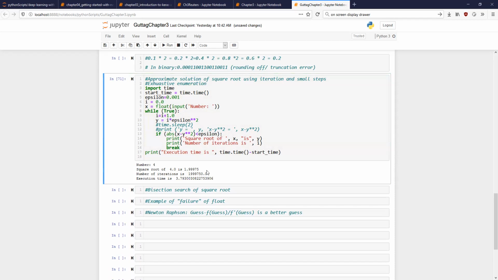But the most important thing is the number of iterations. How many iterations is it taking to get to your solution, to get the square root of 4? It is taking 1,999,750 iterations. So this is not really a very good method.